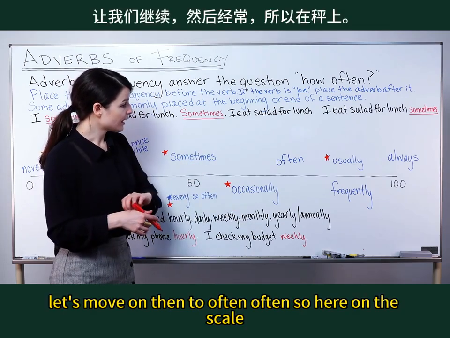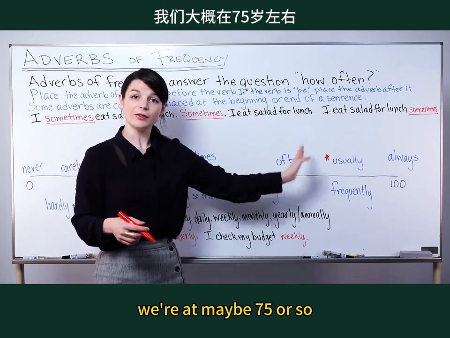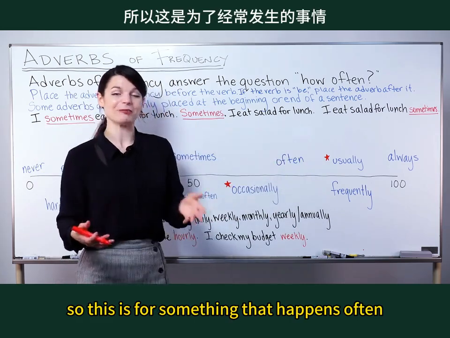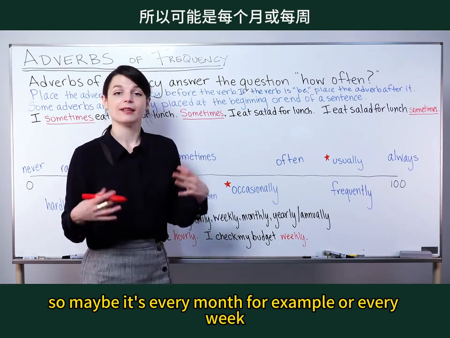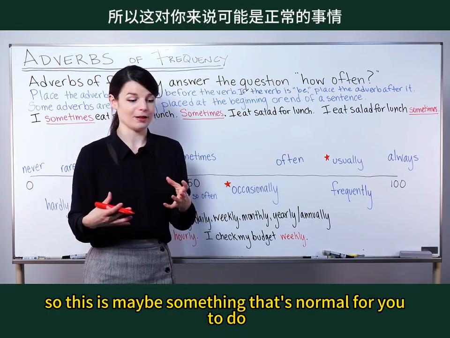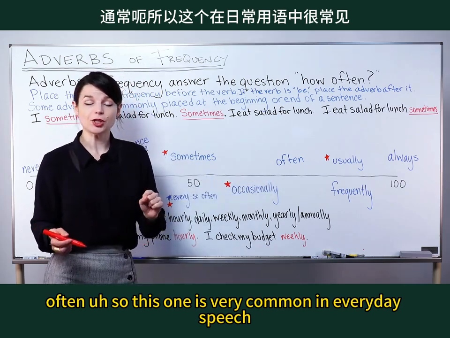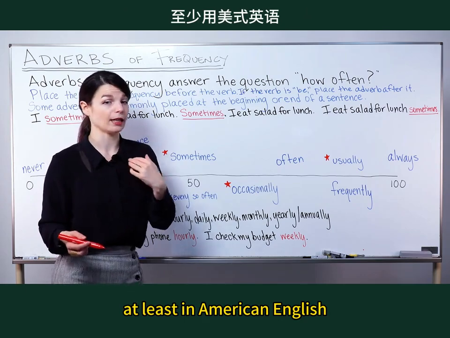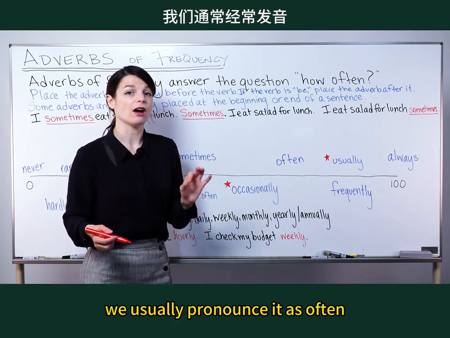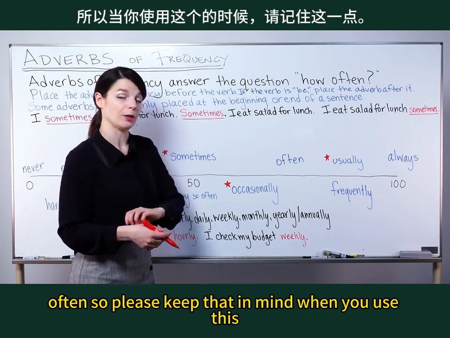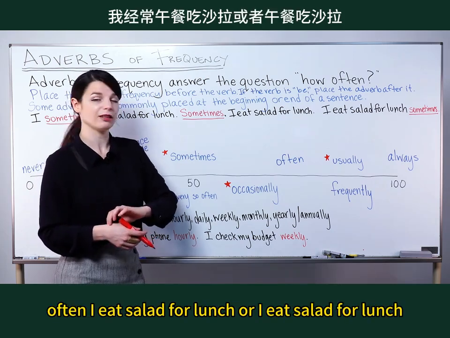Okay. Let's move on then to often. So here on the scale, we're at maybe 75 or so. So this is for something that happens often. We do it with some regularity. So maybe it's every month, for example, or every week. Something you do often. So this is maybe something that's normal for you to do often. So this one is very common in everyday speech, and when we pronounce this, at least in American English, we don't pronounce this T. We don't say often with a T. We usually pronounce it as often without the T. So please keep that in mind when you use this. I often eat salad for lunch. Often, I eat salad for lunch. Or, I eat salad for lunch often.